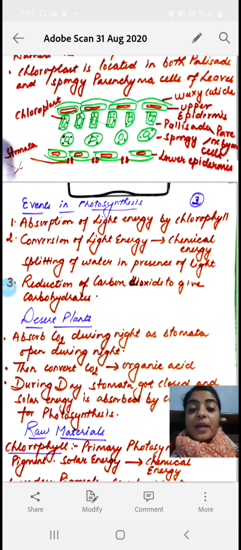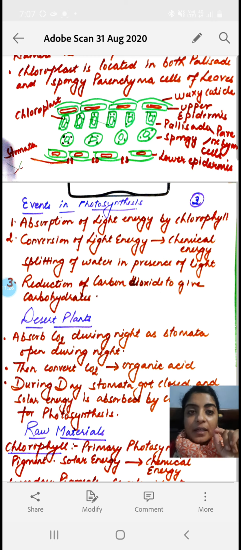You have studied different kinds of plant tissues in 9th, so I hope you are all familiar with the parenchymatous tissue. This parenchymatous tissue is divided into two types, palisade cells and spongy cells. Palisade cells are elongated in shape, rectangular and elongated, and spongy cells are oval in shape. Clear? So this diagram represents the position of the chloroplast in the leaf.